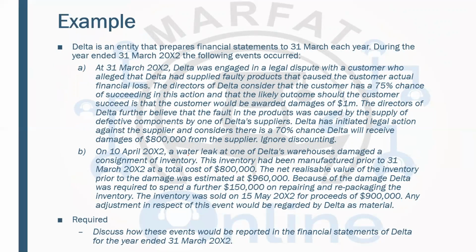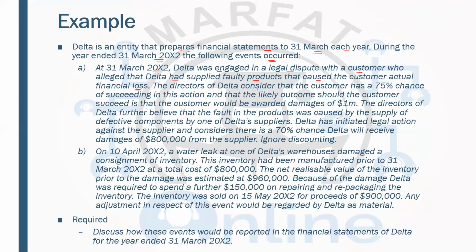Now you have an example. Delta is an entity that prepares financial statements to 31st March each year. So 31st March is the year end. During the year ended 31st March 20X2, the following events occurred. At 31st March 20X2, Delta was engaged in a legal dispute with a customer who alleged that Delta had supplied faulty products that caused the customer actual financial loss.